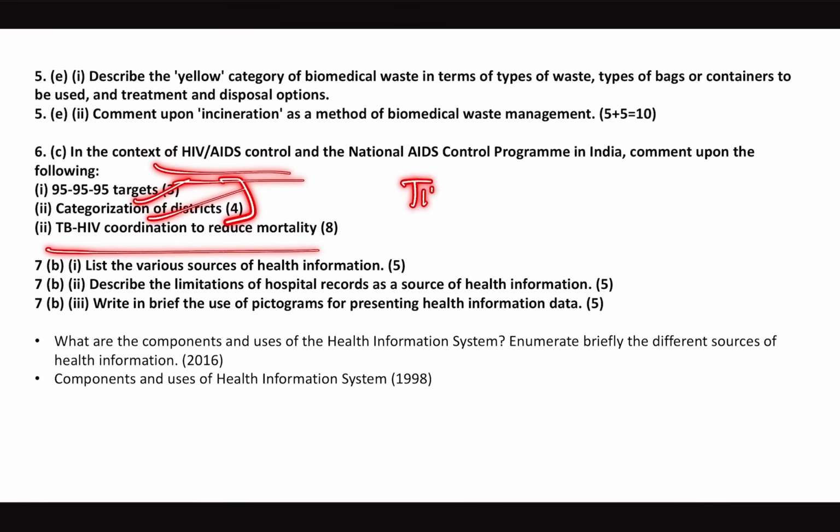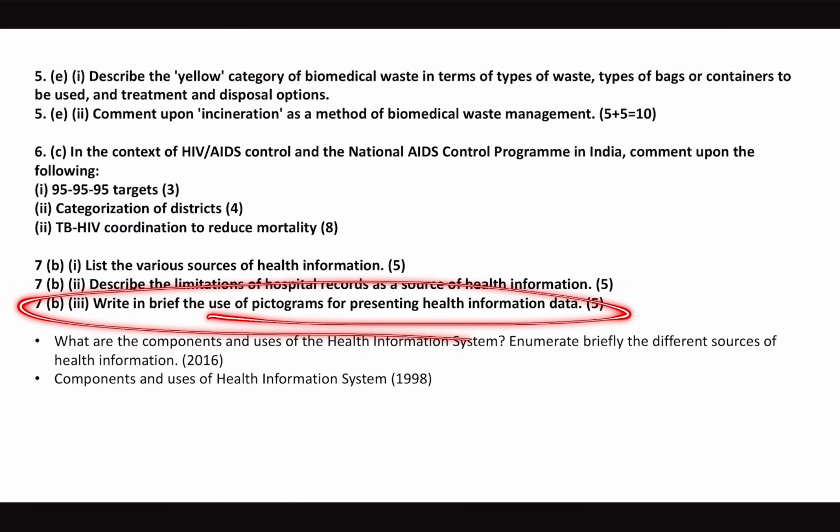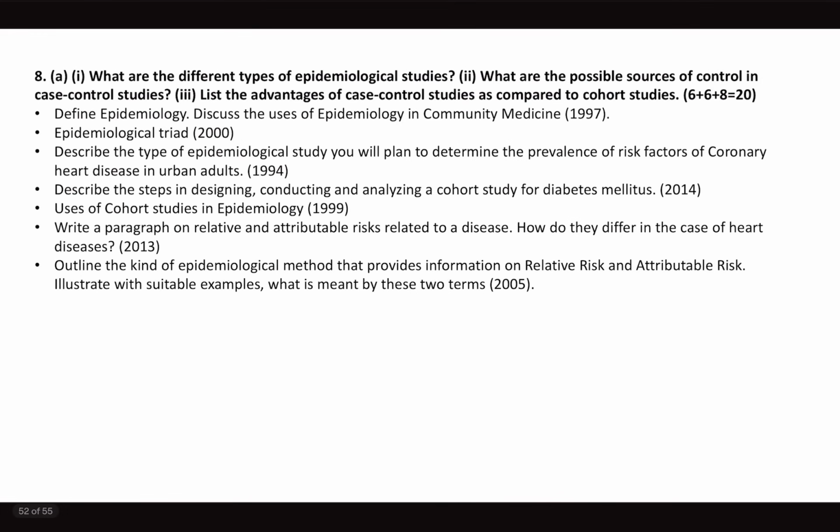TB HIV coordination, I already told you, is very important. Nowadays patients living with HIV have probability of developing TB, and in PG entrances they ask a common question, that is IRIS syndrome, what is it and why it is developing in TB HIV patients. And sources of health information, limitation of hospital records, and pictograms is a little bit tricky and new question. We'll discuss this in detail in our regular video course, previous year paper discussion of 2024.